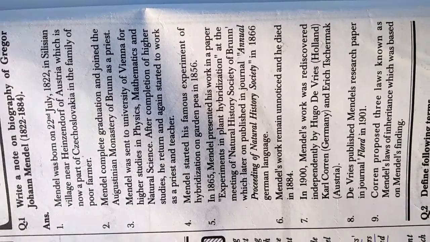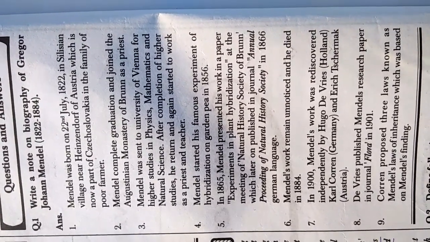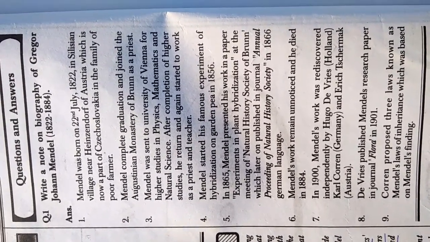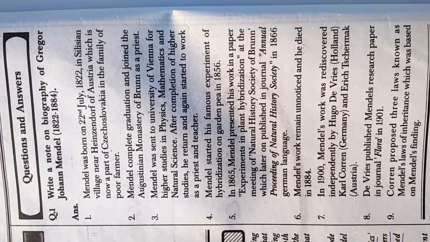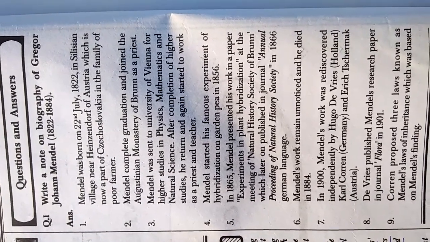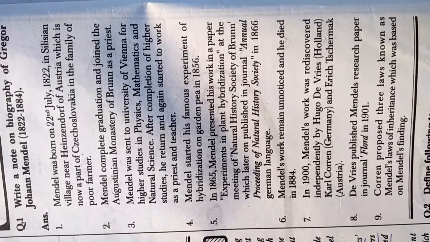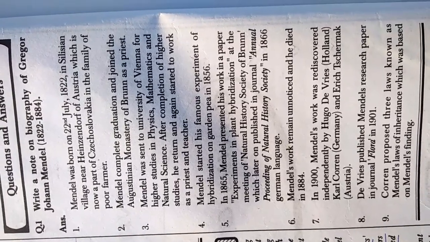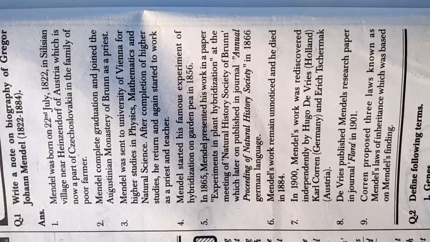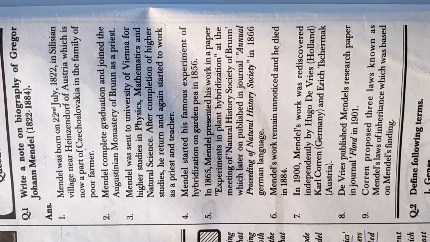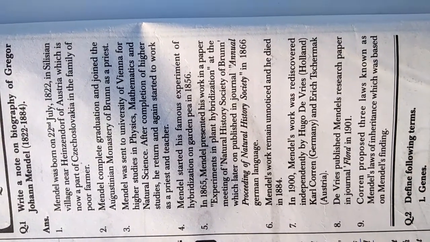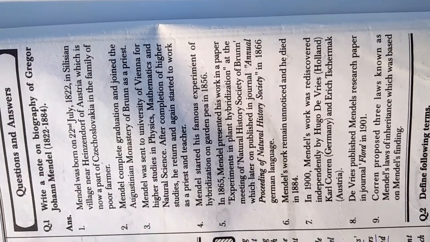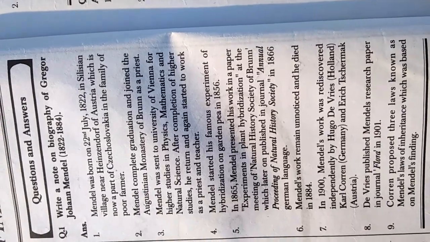In 1900, Mendel's work was rediscovered independently by Hugo de Vries of Holland, Karl Correns of Germany, and Erich Tschermak of Austria. De Vries published Mendel's research paper in journal Flora in 1901. Ninth point is Correns proposed three laws known as Mendel's laws of inheritance, which were based on Mendel's findings.